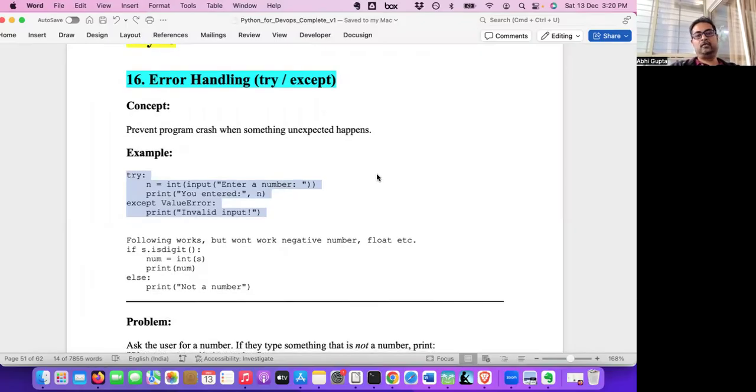So today we are going to understand two concepts: error handling with try except, and also how to handle JSON files. They are the two concepts you'll be frequently using as a DevOps engineer. So first, we'll start with error handling.